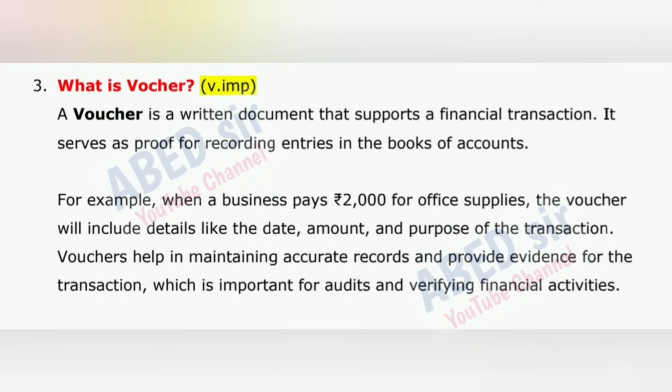What is voucher? A voucher is a written document that supports a financial transaction. It serves as proof for recording entries in the books of accounts. For example, when a business pays 2,000 rupees for office supplies, the voucher will include details like the date, amount, and purpose of the transaction.